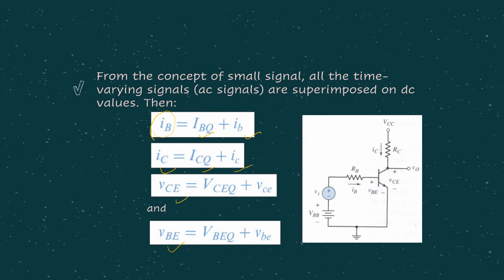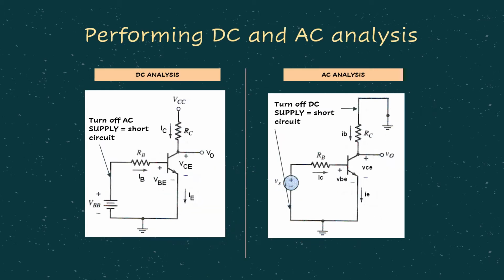Take note of the signal notation: small v with capital BE refers to the total, the uppercase refers to the DC, and the small letter refers to the AC.